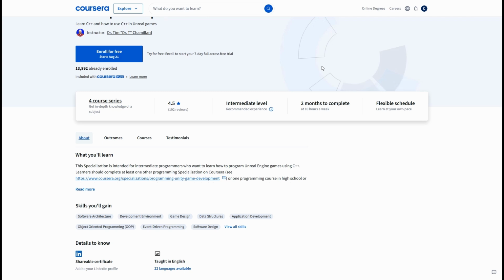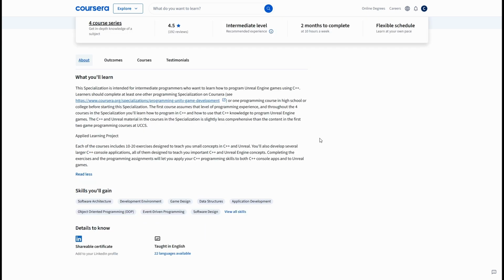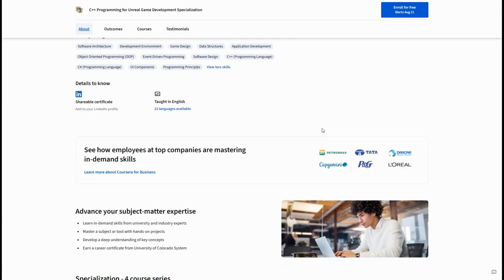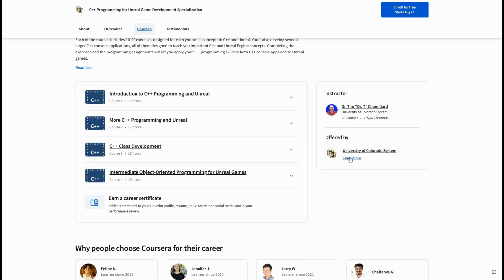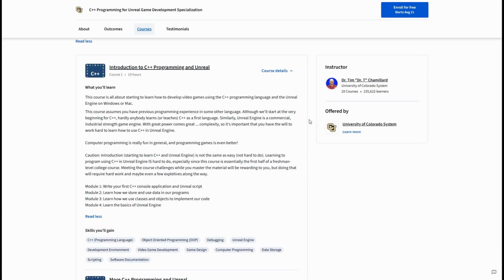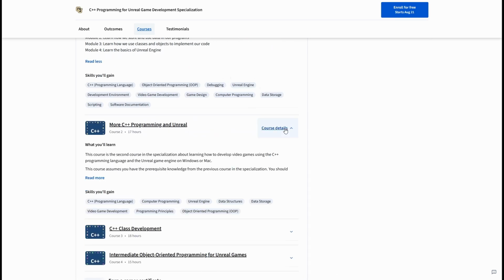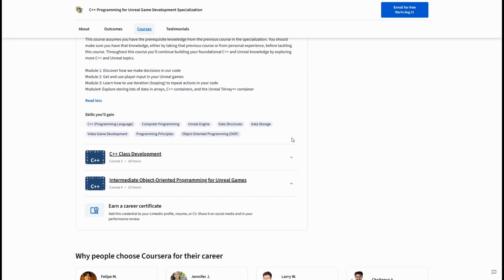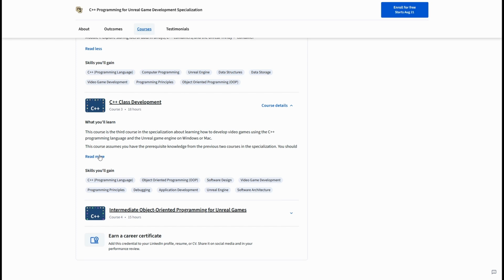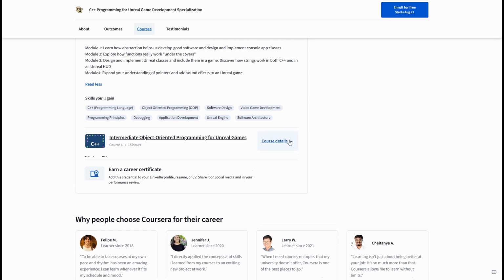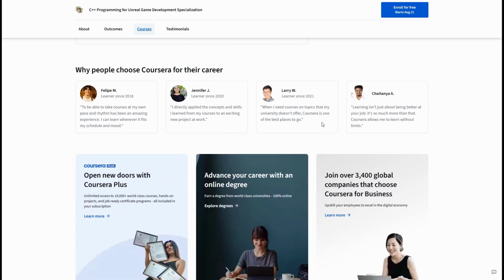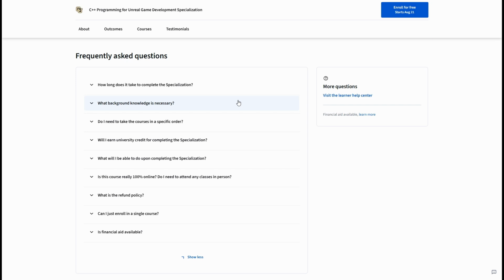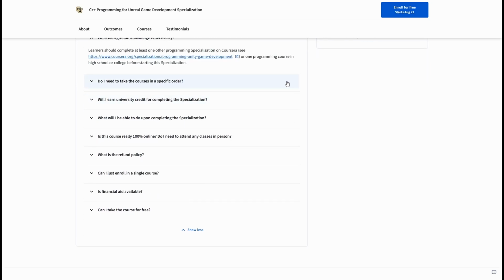3. C++ Programming for Unreal Game Development, University of Colorado. Prefer to code your gameplay? This 4-course intermediate specialization teaches modern C++ and shows exactly how that C++ powers UE games. You'll build console apps, then apply the same concepts inside Unreal: input, loops, arrays/TArray, classes, event handling, and file I/O, through numerous exercises and structured projects. The track is designed for learners with some prior programming experience and focuses on professional habits, debugging, documentation, object-oriented design, and performance-aware patterns you'll reuse in production.